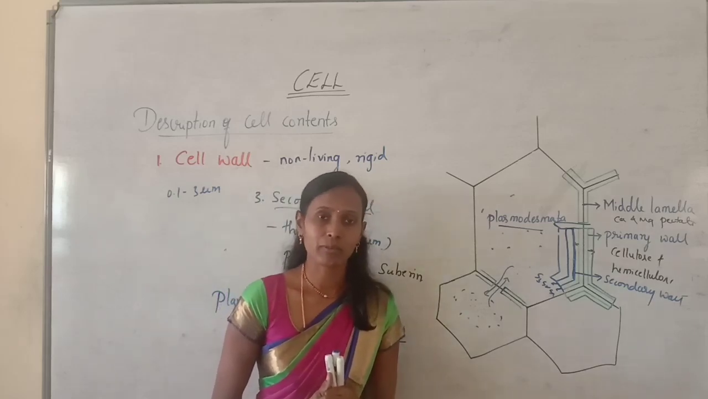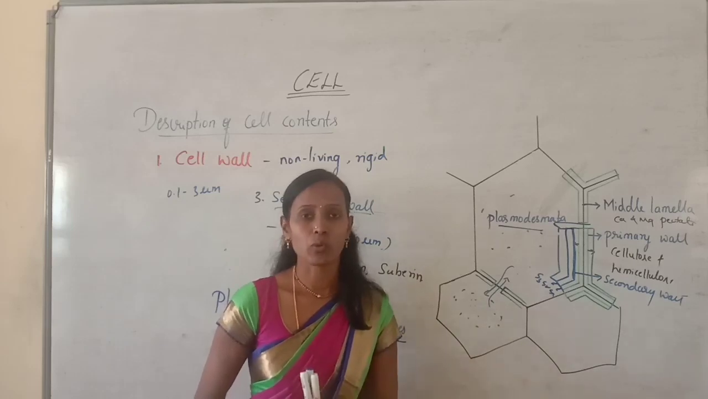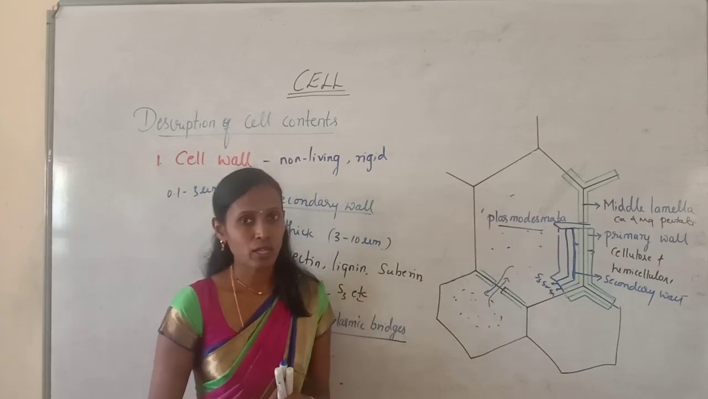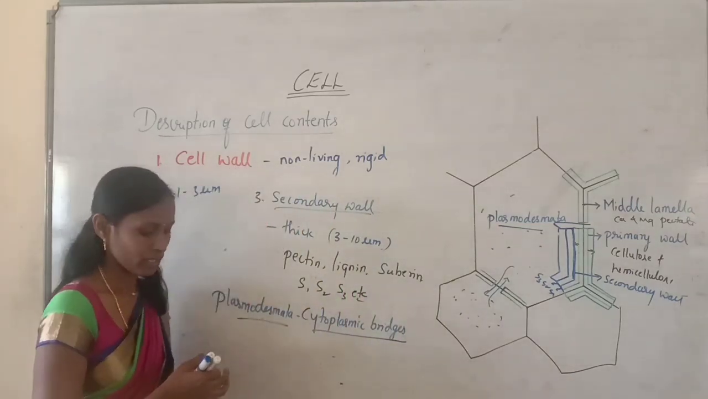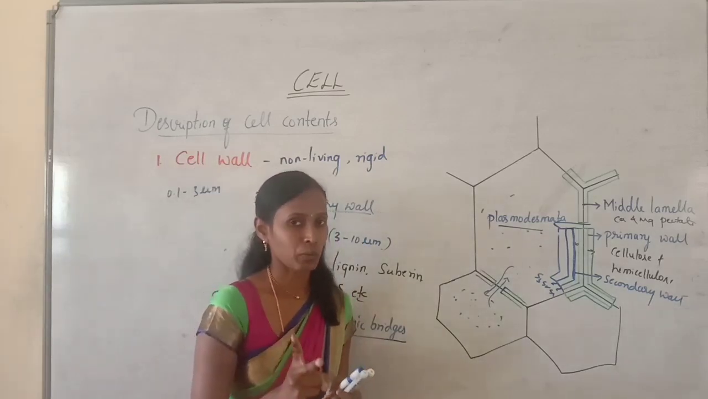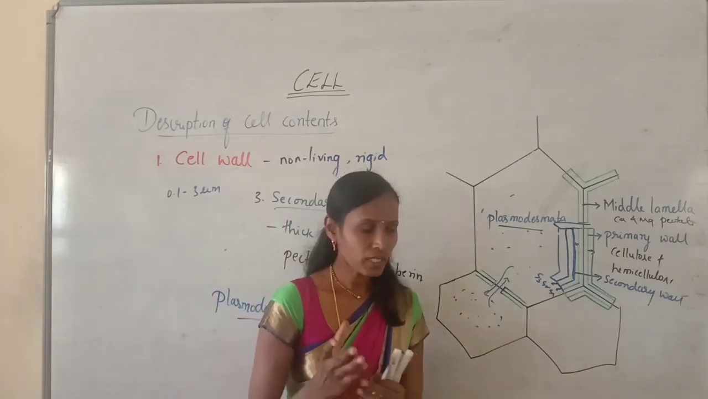Whereas in fungal cell wall, the chemical composition is chitin. In fungi, the cell wall is mainly made up of chitin, also called fungal cellulose. And the cell wall is mainly differentiated into three layers. The first one is middle lamella, second one is a primary wall, and the third one is a secondary wall. So what is middle lamella?